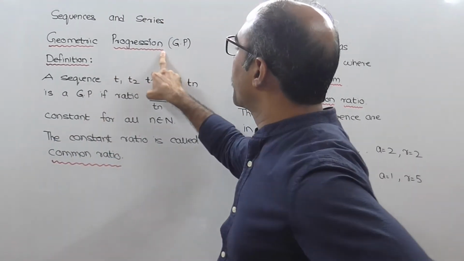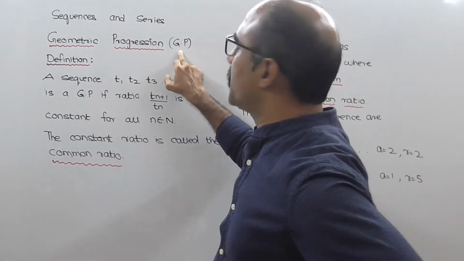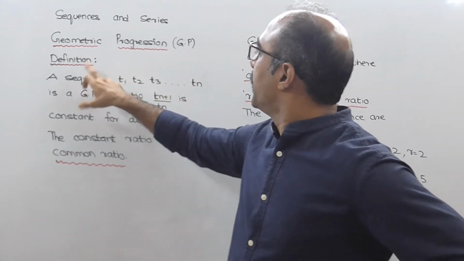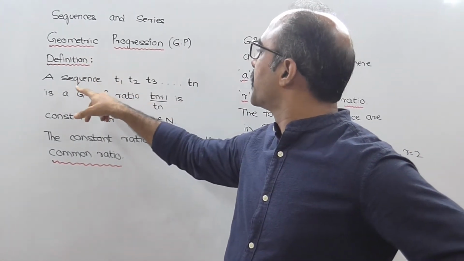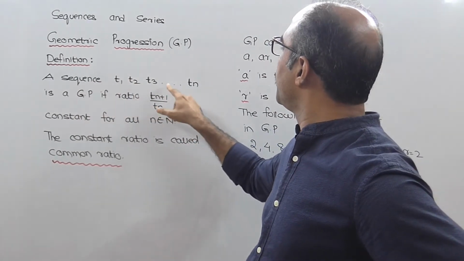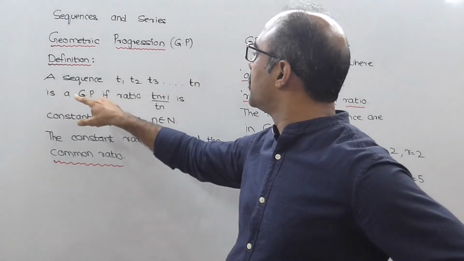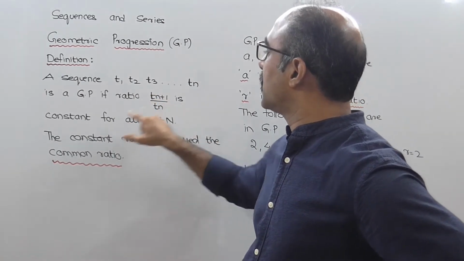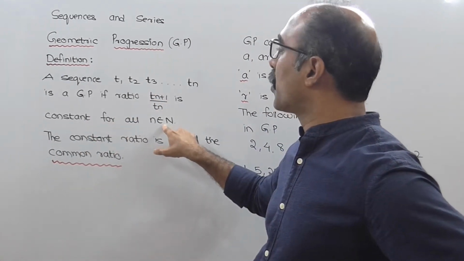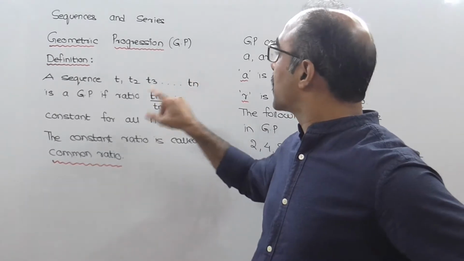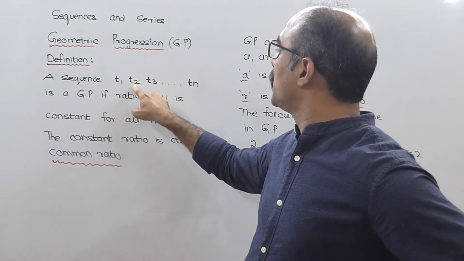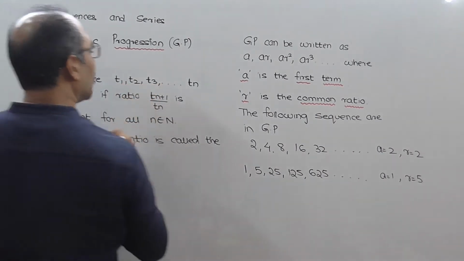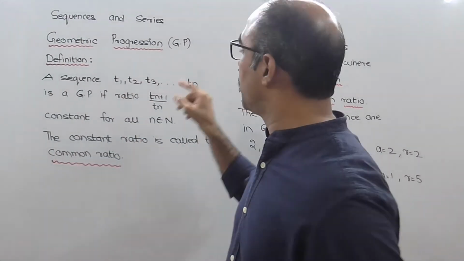Let's discuss geometric progression, the short form or abbreviation of which is GP. The definition of geometric progression is: a sequence T1, T2, T3, ..., Tn is a GP if the ratio Tn plus 1 upon Tn is a constant for all n belonging to natural numbers. इसका मतलब है T1 is the first term, T2 is the second term, T3 is the third term, and Tn is the last term, the nth term.